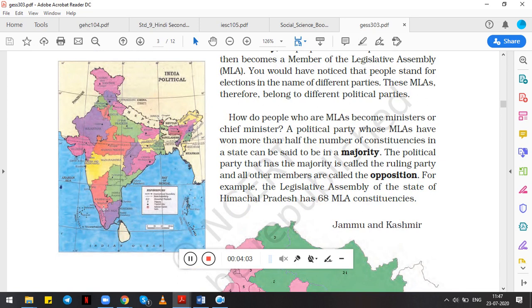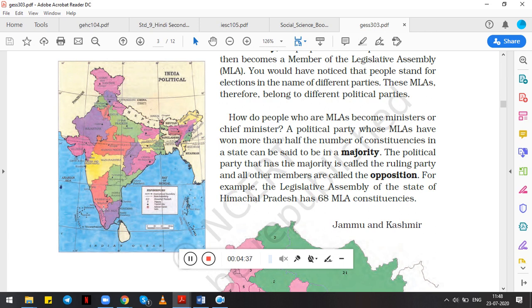Okay, so now moving further, how do people who are MLAs become ministers or chief ministers? Now we appoint MLAs after you turn 18. You will be able to vote, and then you will be able to appoint an MLA. But how do these MLAs become ministers and chief minister? So there is this entire system. A political party whose MLAs have won more than half the number of constituencies in a state can be said to be in a majority.